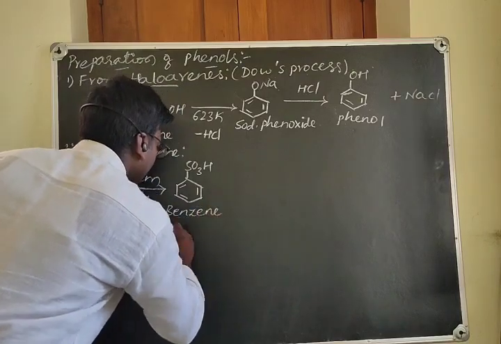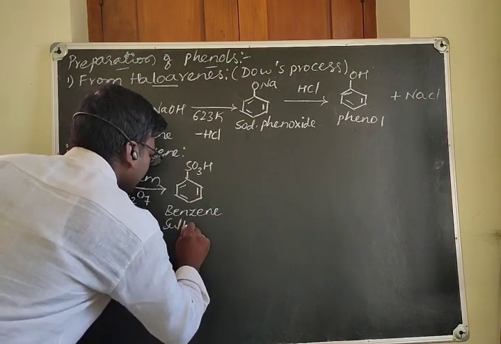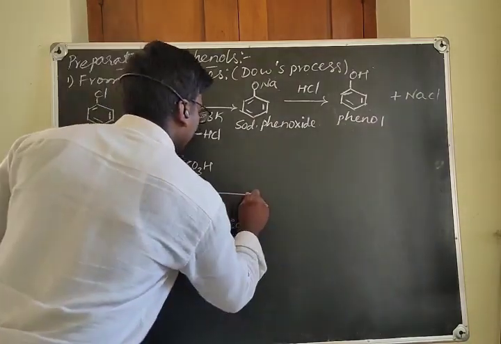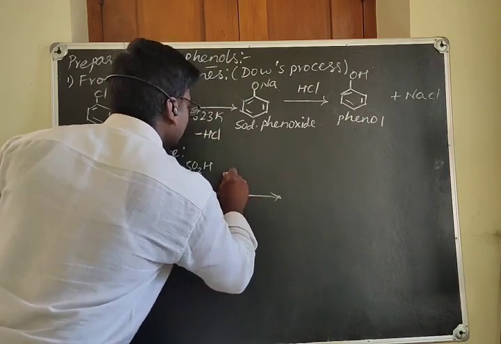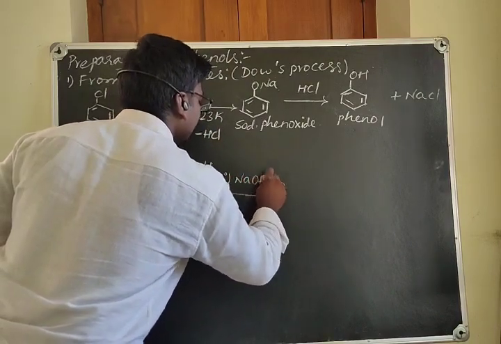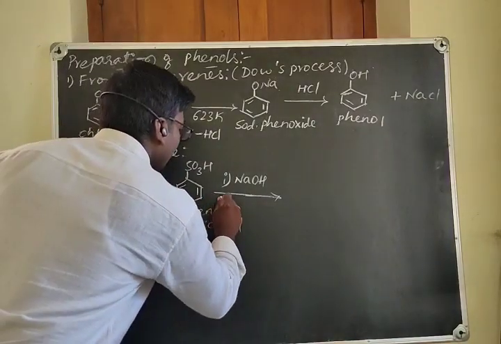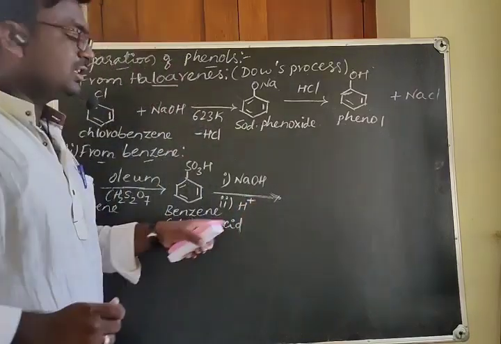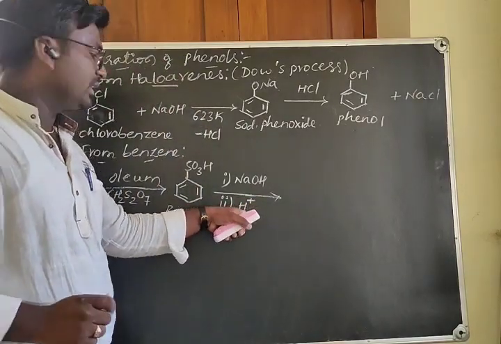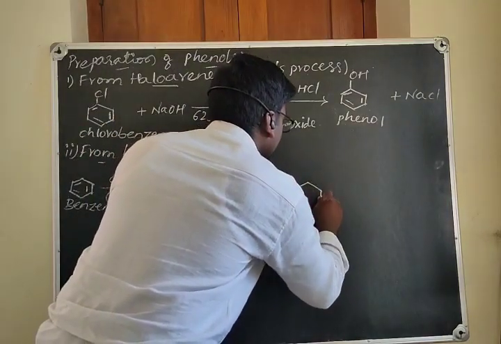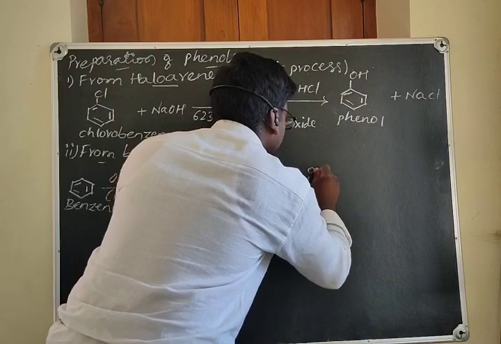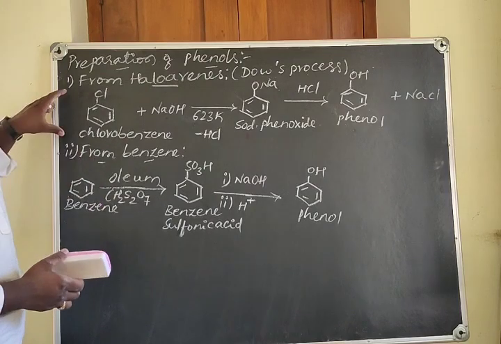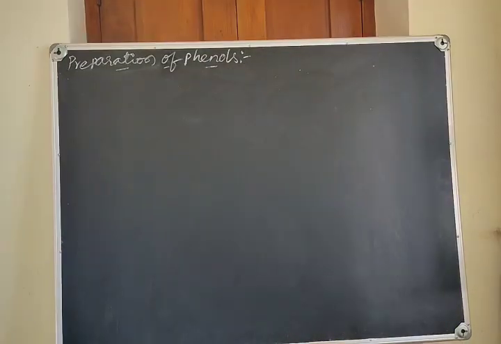So what is this compound? Benzene sulfonic acid. When this is treated with sodium hydroxide, it gives sodium phenoxide, that is this compound. On acidification, that is H plus, here it indicates acidification, it gives phenol as the product. Here one is the Dow process, another one is this.